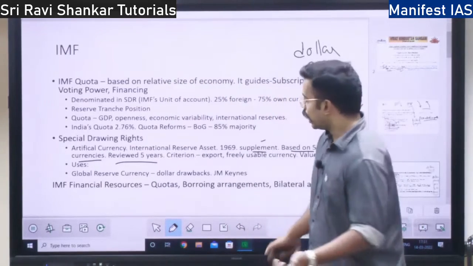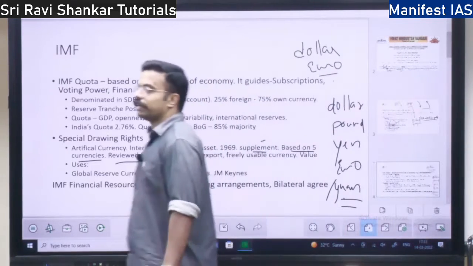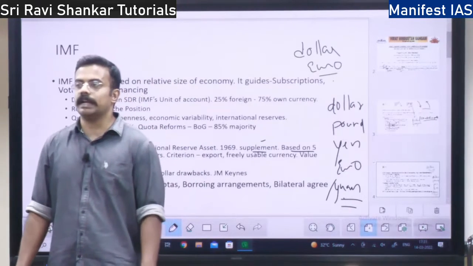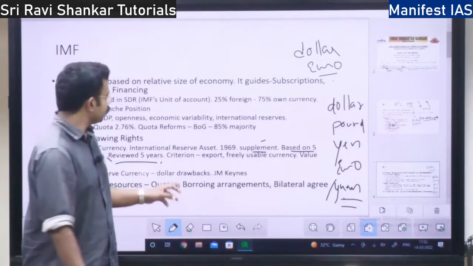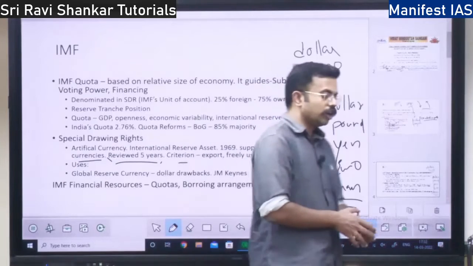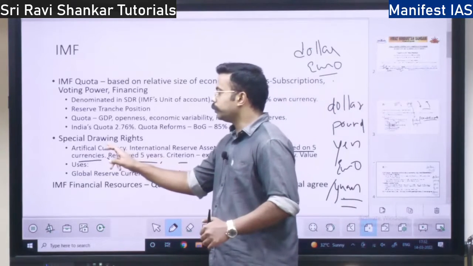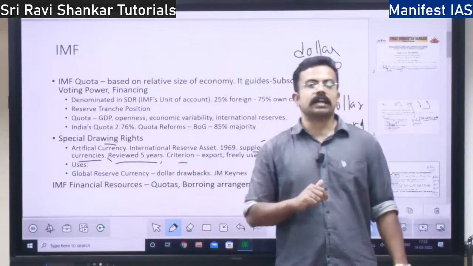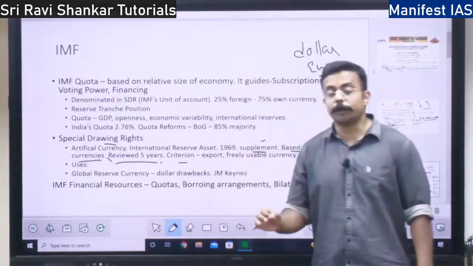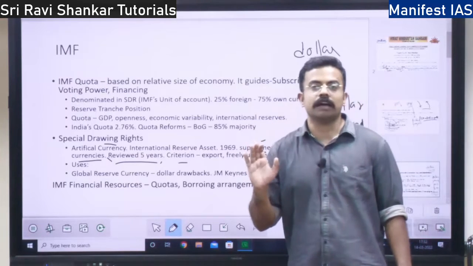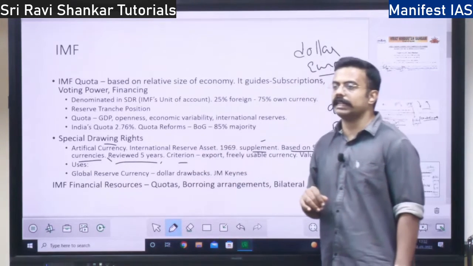So should we add any? See, last time the Chinese yuan was added, right? So every 5 years there will be a revision, whether any new currency should be added. That revision takes place in the Board of Governors, right? Next, what are the criteria to qualify to be a part of SDR? I told you SDR's value depends on 5 currencies. So even if the rupee wants to be part of it, what should be the qualifying criteria for the rupee?